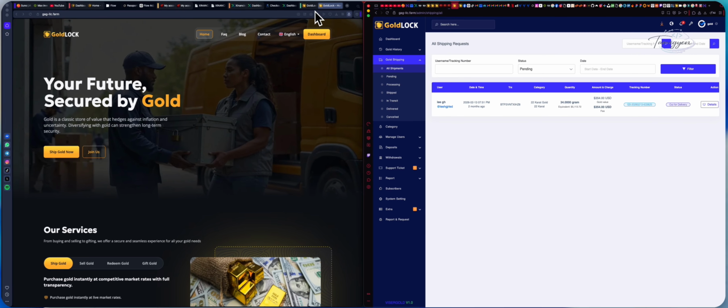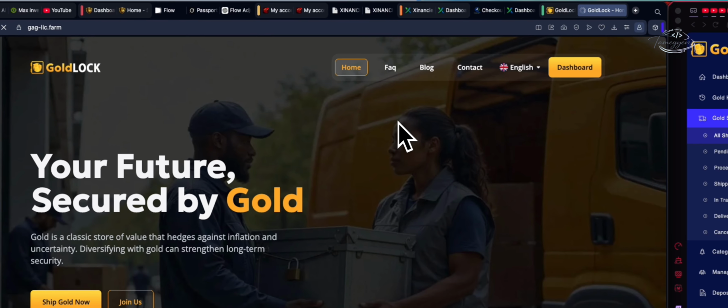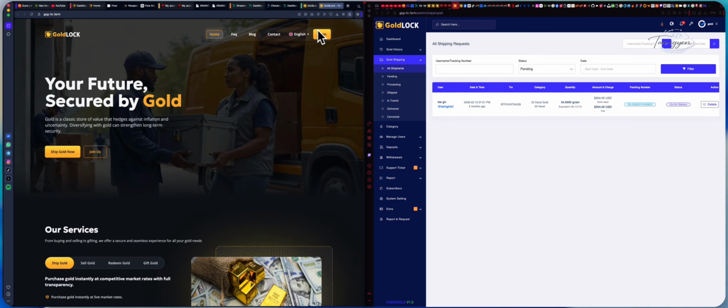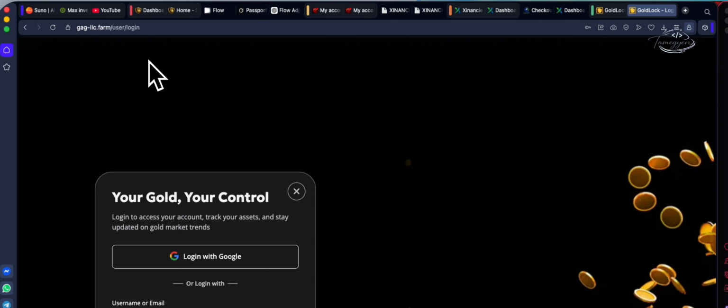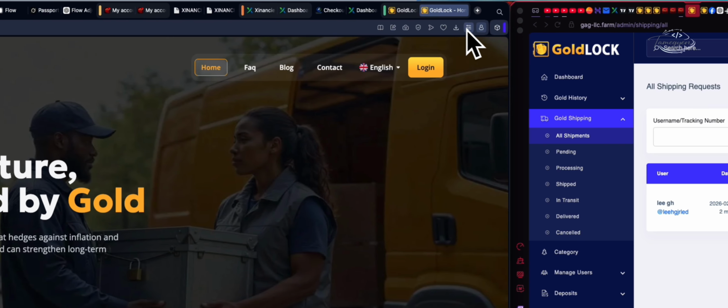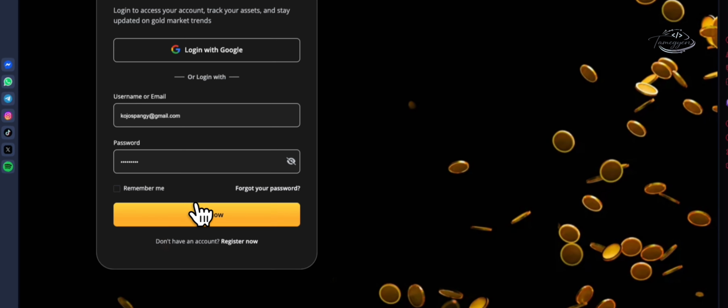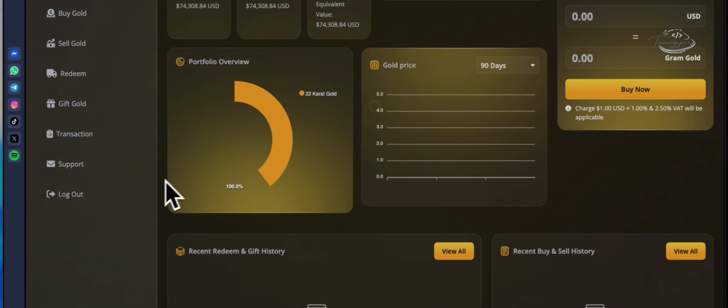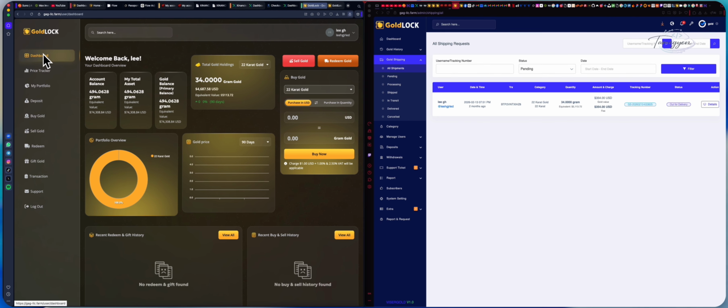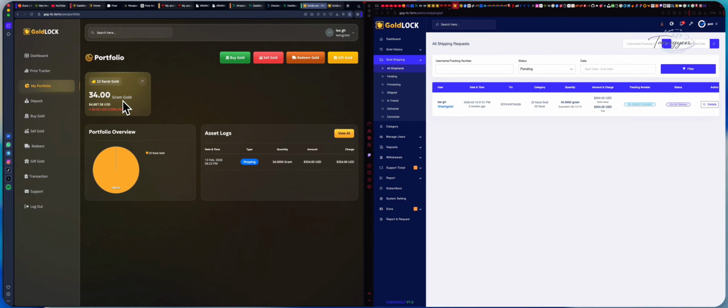Remember, we log in with the user page. This is the user page. On the user page, there's the price tracker, which shows the current gold price. Now, my portfolio is supposed to be the balance, the gold holding.